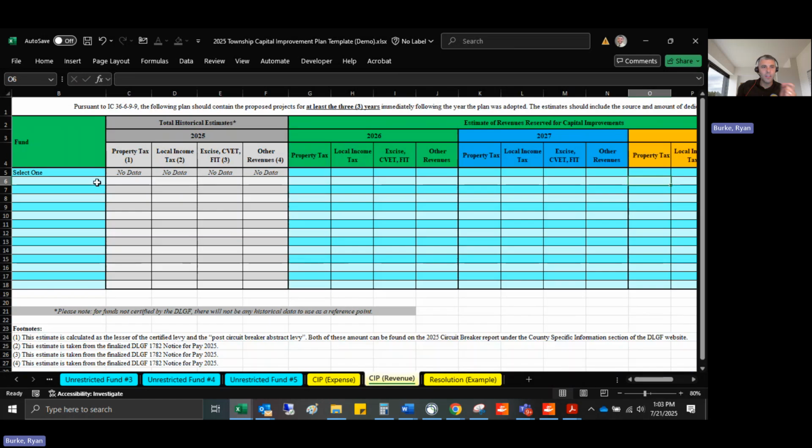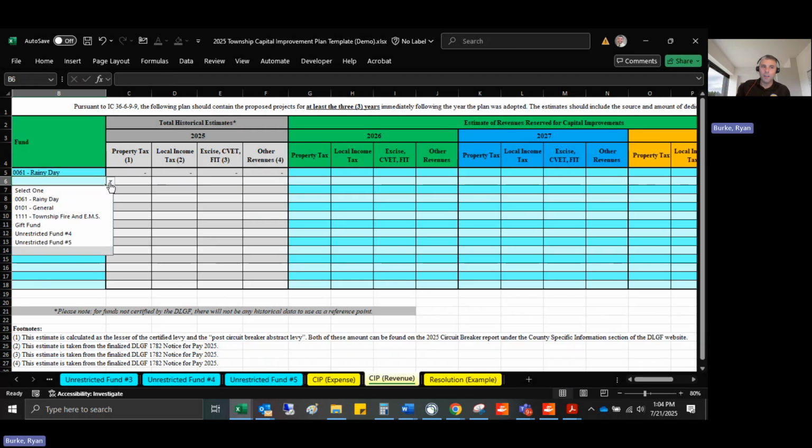In this case, we see Select 1, and just like the Capital Improvement Plan Expense tab, both of these are very similar. What we're going to do here is this will be for all the capital improvement funds. Generally speaking, these will be all those certified funds except for township assistance and possibly debt service as well. So in this case, we've got rainy day, and you can see there's no property tax, local income tax, excise, FIT, or other revenues in 2025. And let's say we're not projecting any revenues coming into it for the next 3 years. So we'll leave these as 0. We're just spending down those cash reserves.